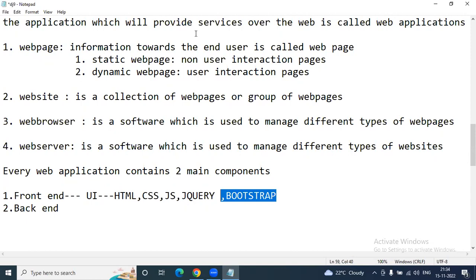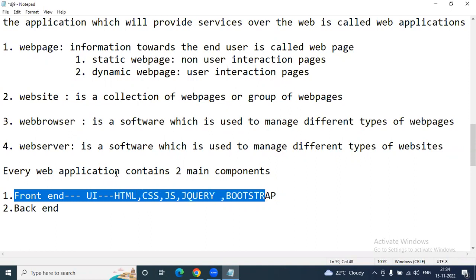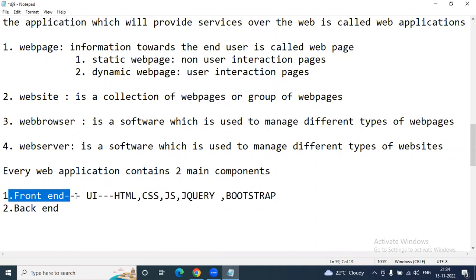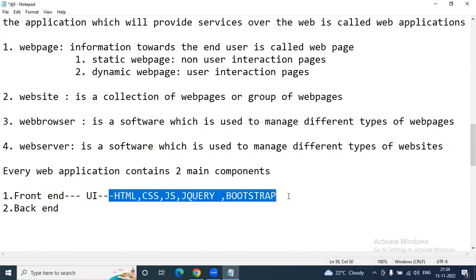If you open any website on your computer or desktop, what is actually there? The content will open on the desktop. But if you open the same content on a mobile device, then whenever we open any website, the content will automatically and responsively adjust according to your mobile screen. That is called Bootstrap, which makes this possible. So this is about front-end technologies, completely UI only. In web application development, the first component is the front end, that is UI, which belongs to all these things.